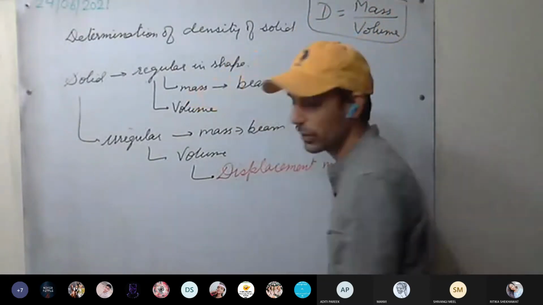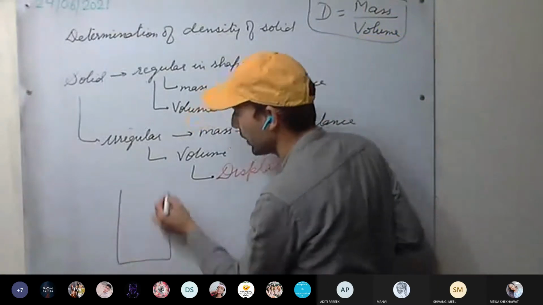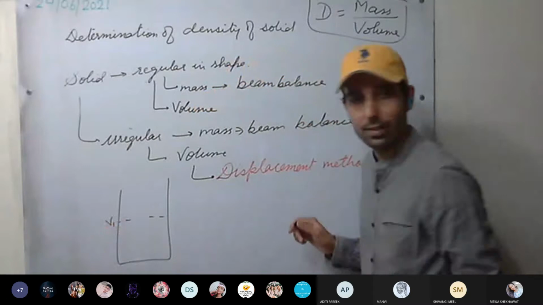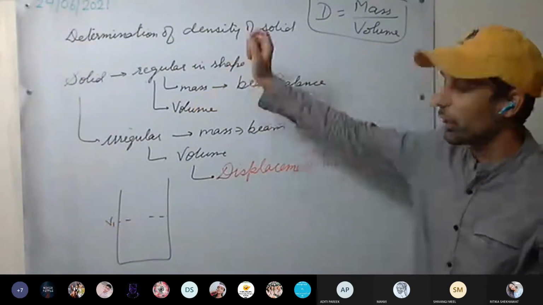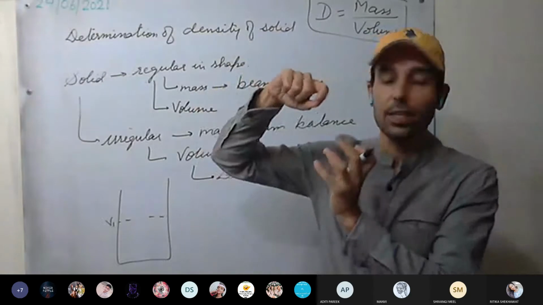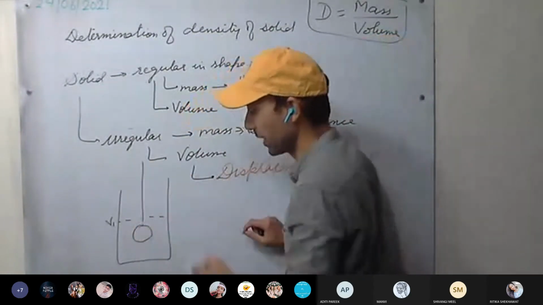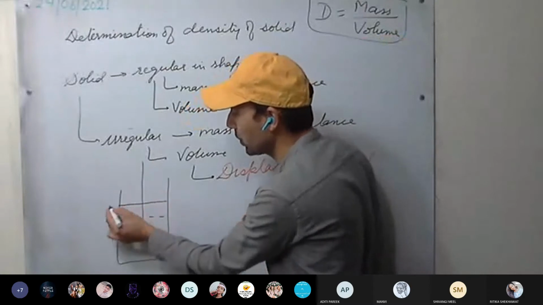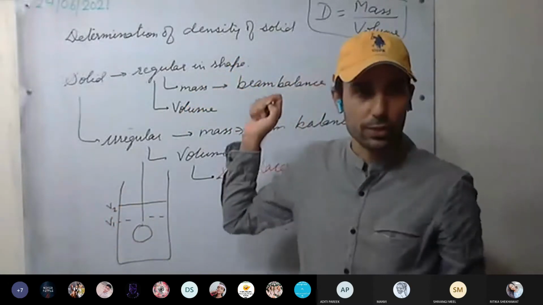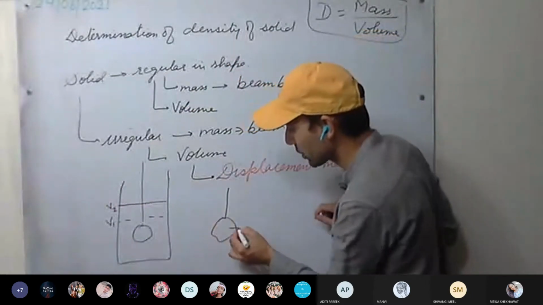So this time, if the solid is lighter than water, we take a cylinder and pour some water up to the V1 level. First take a stone. This stone is the sinker. We will tie the stone with a thread and immerse it. Its volume has risen up to the V2 level. Now take it out. This is our sinker stone.